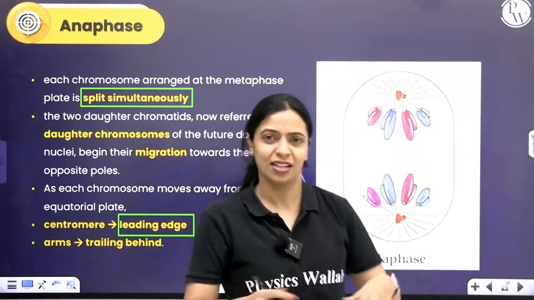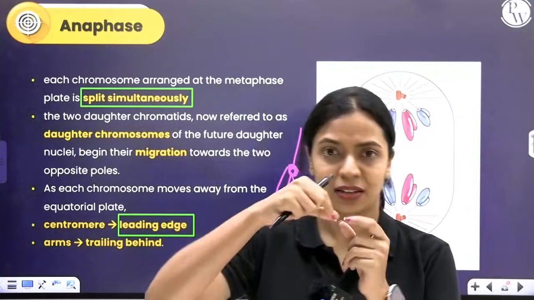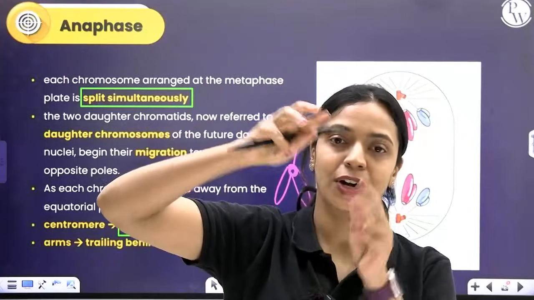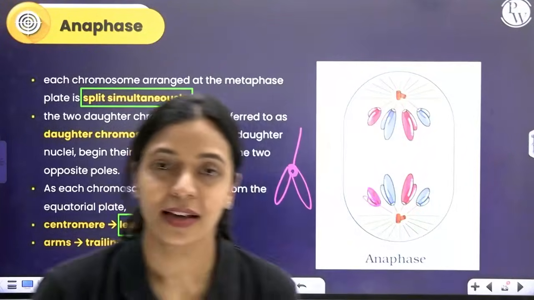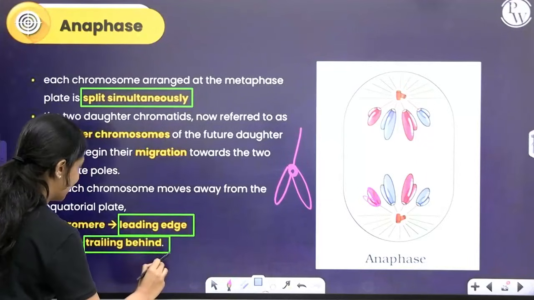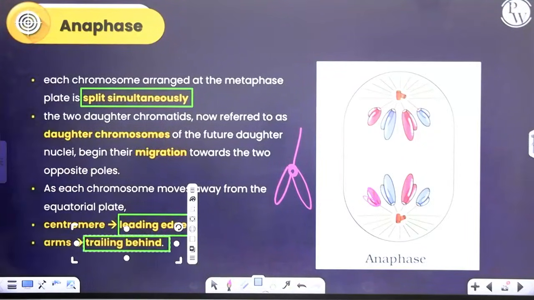will trail behind. It's very similar to how if you tie a thread with another thread in the center and pull it, the point of attachment will be in the front and the other two parts will trail behind, right? Very similarly, even over here, the centromere will have the leading edge and the arms will trail behind. Okay?